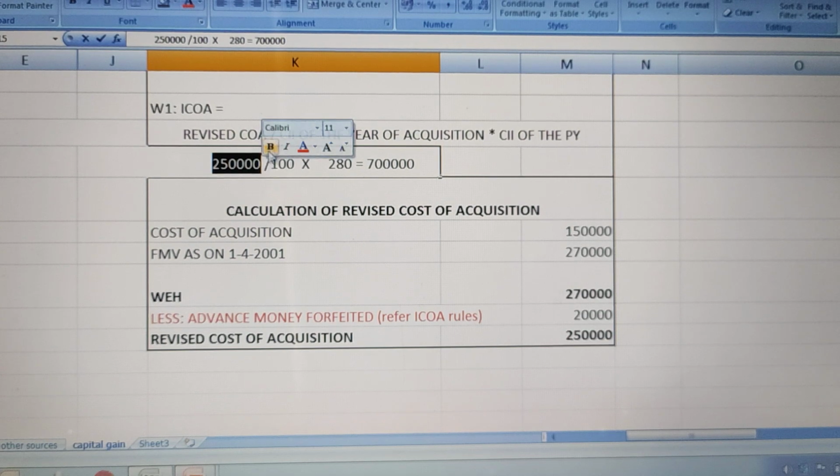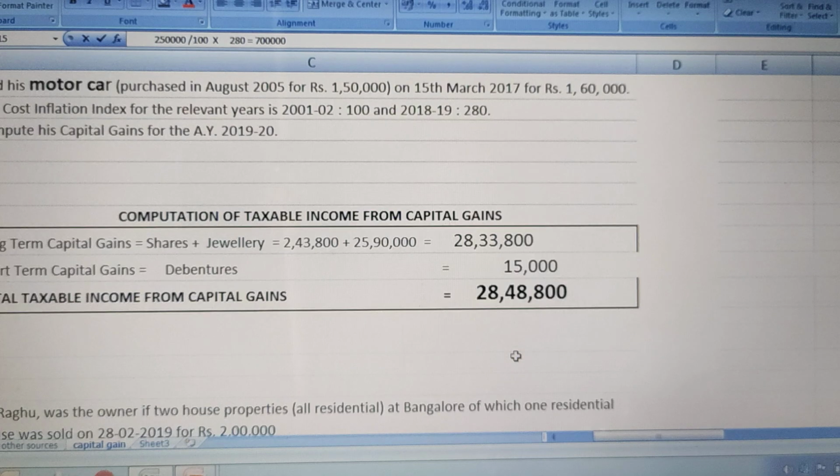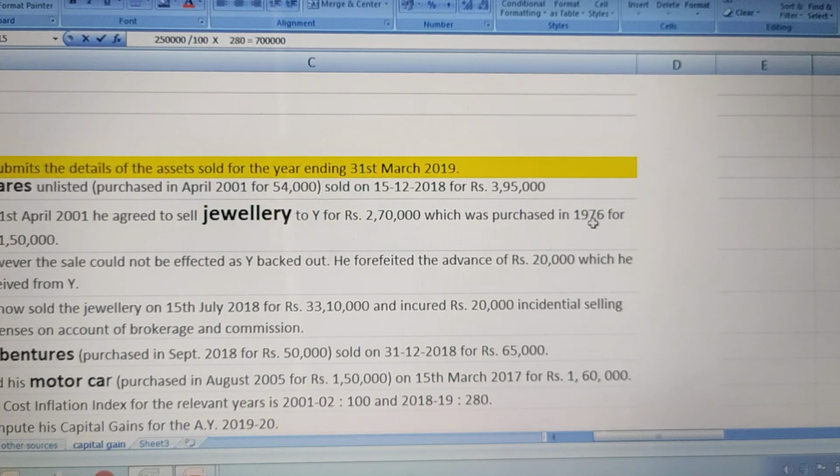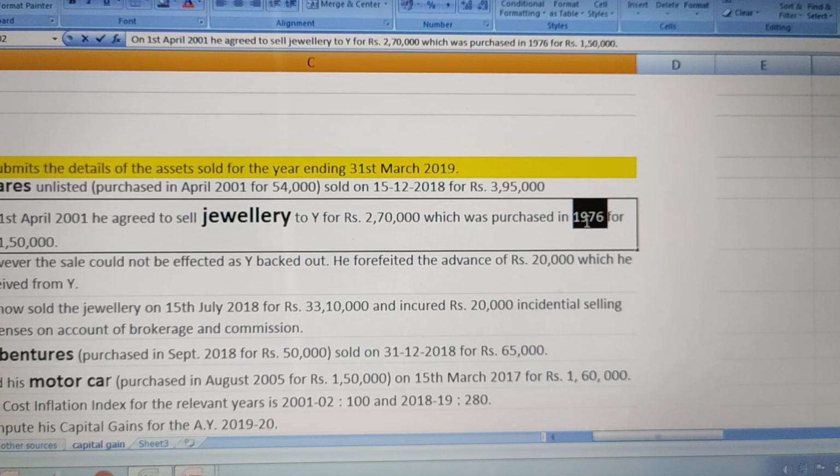So revised cost of acquisition divided by year of acquisition CAI. So here because it was purchased in 1976, there is no cost inflation index for this year. So we have to consider the cost inflation index of the year of fair market value.